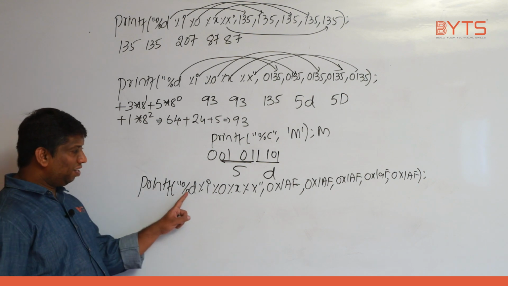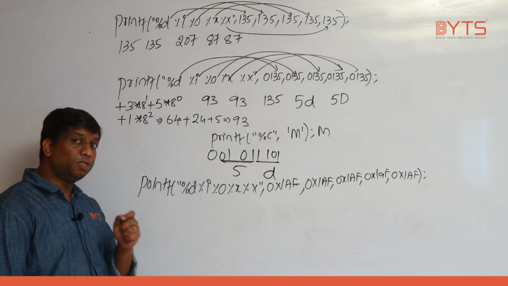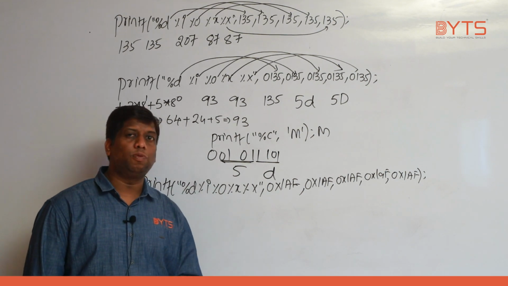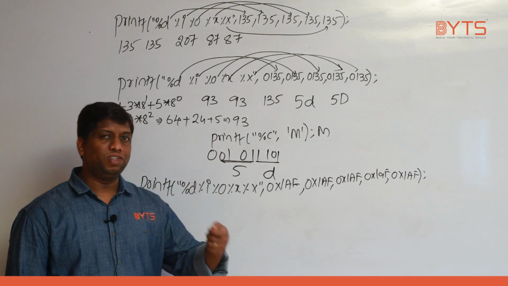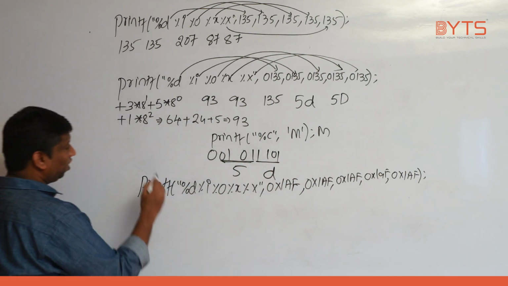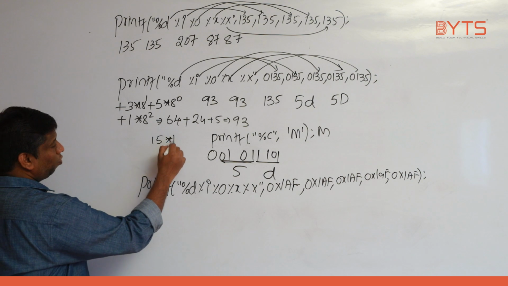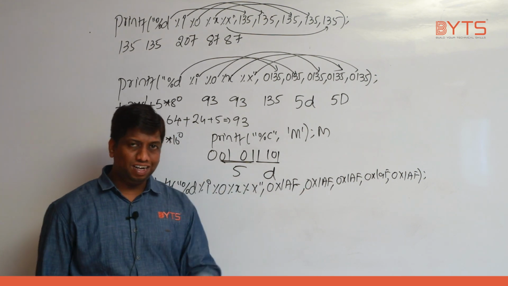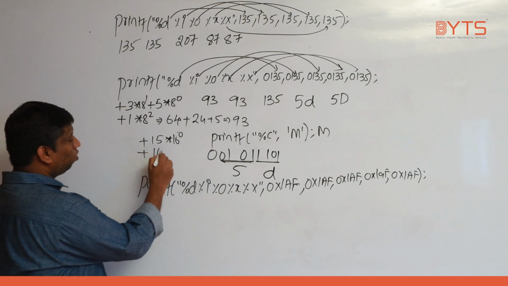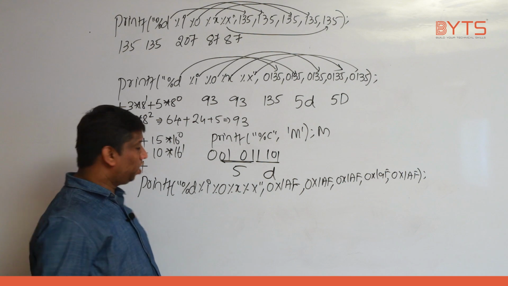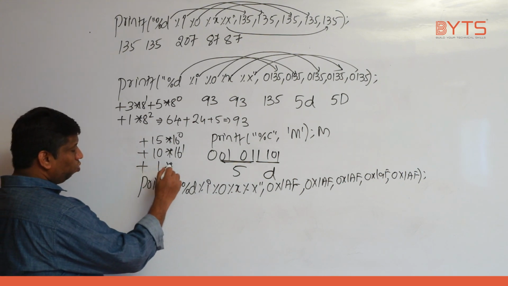Now, %d will print what data? Decimal data. But given data is what data? Hexadecimal. How do you convert hexadecimal to decimal? Multiply with 16 powers, right? F. F is how much? 15. 15 into 16 power 0 plus A. A means what? 10, right? 10 into 16 power 1 plus 1. 1 into 16 square.